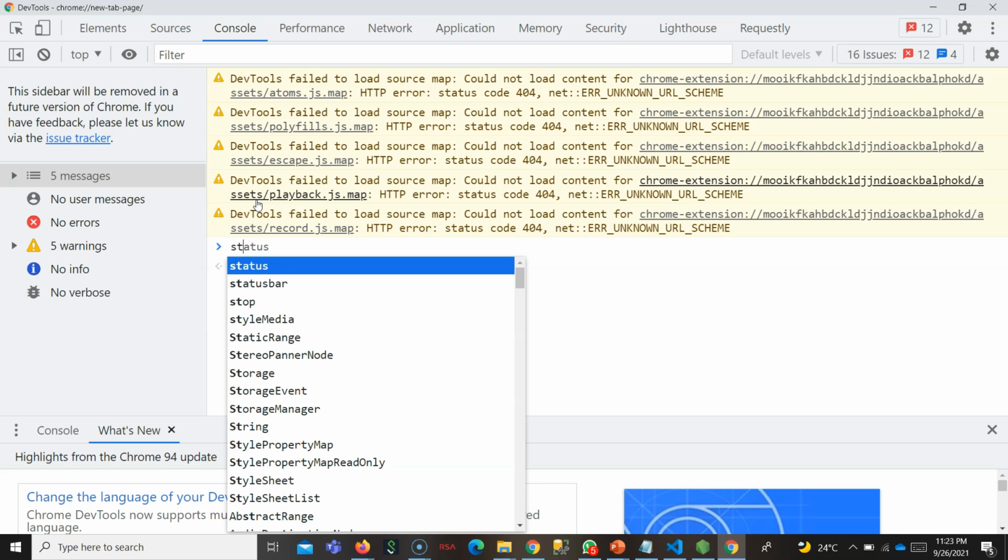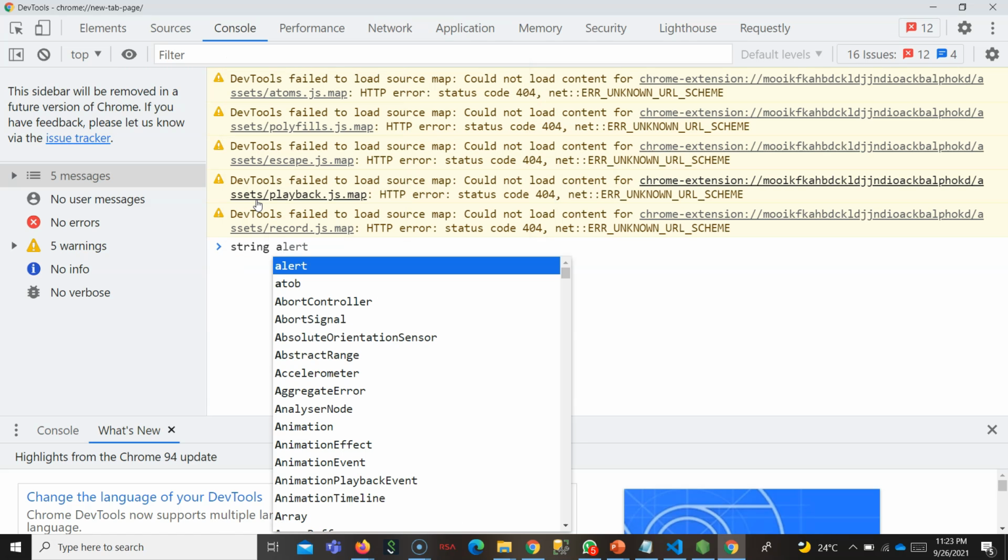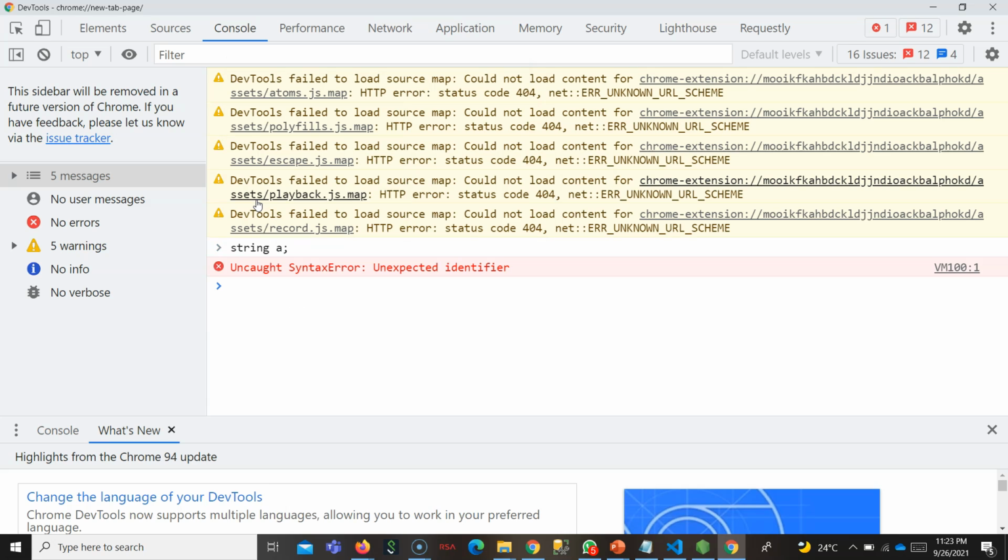Before saving any value inside a variable, you have to tell what type of variable it is. So based on that, that much amount of memory will be allocated. In Java, you have to say string a, and only then will you be able to initialize a variable, right? Because Java, C, and all those languages are strongly typed. Before initializing a variable, you have to tell what type of variable it is.